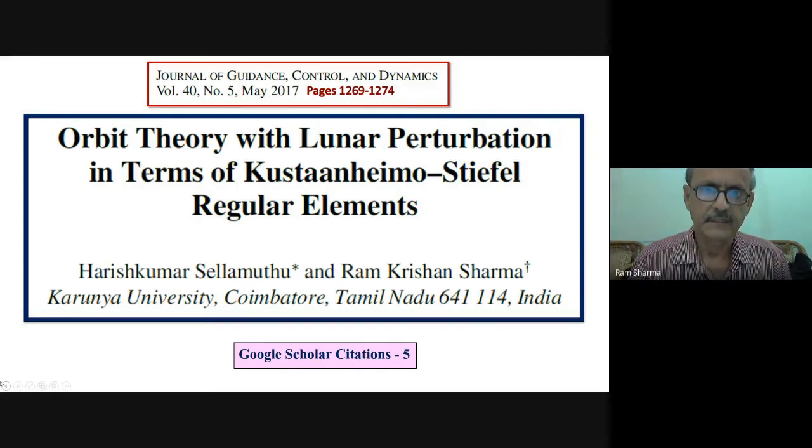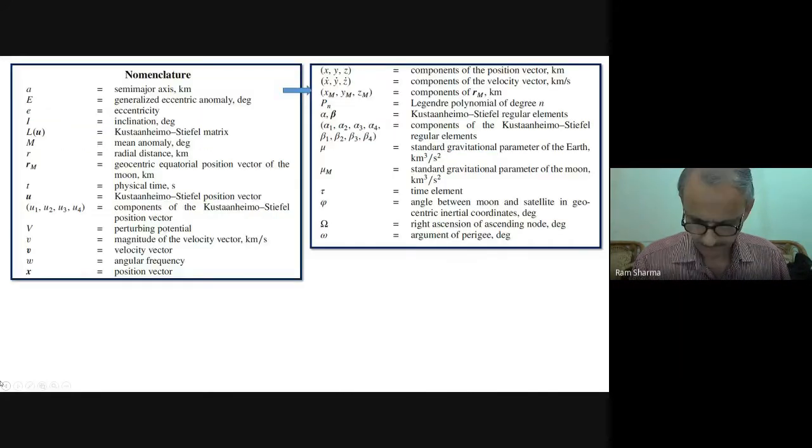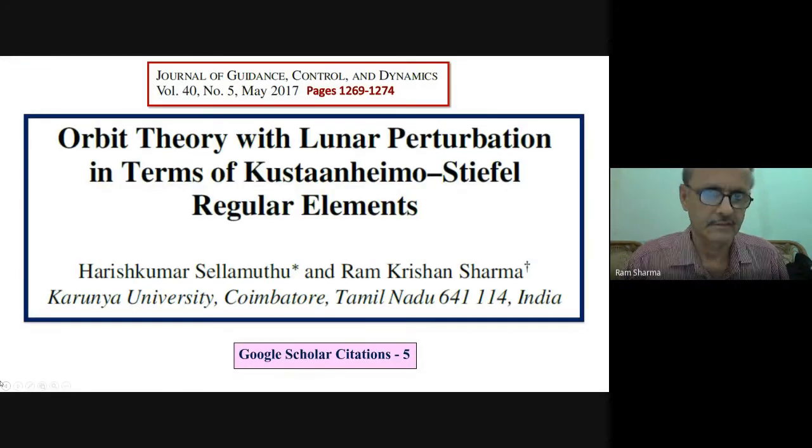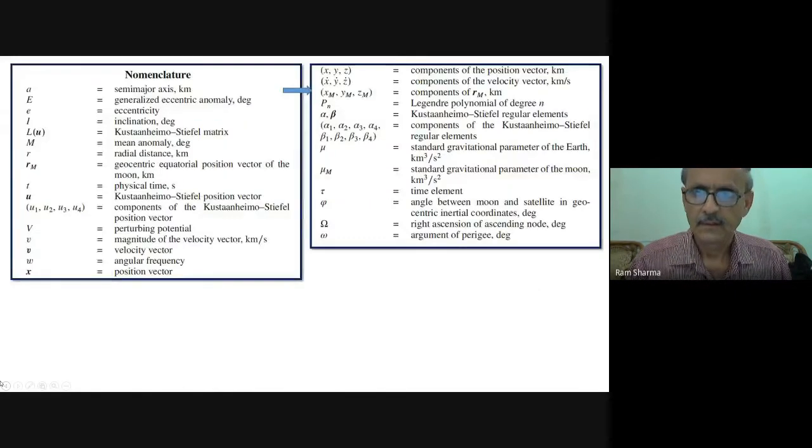But then this was in a prestigious journal, the Journal of Guidance, Control and Dynamics. All the nomenclature is listed over here, as required. That is the format of the journal, so we have followed that.